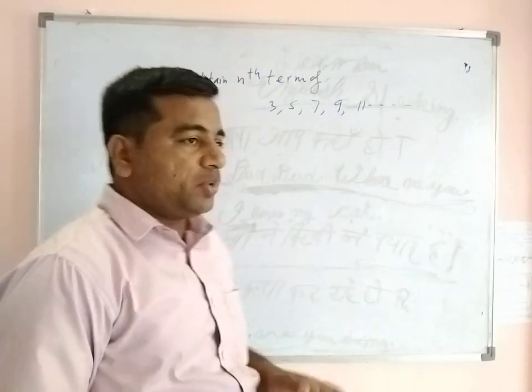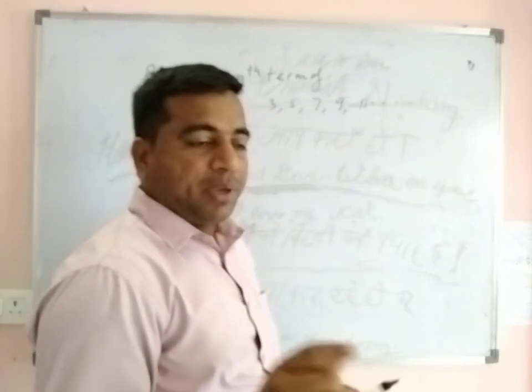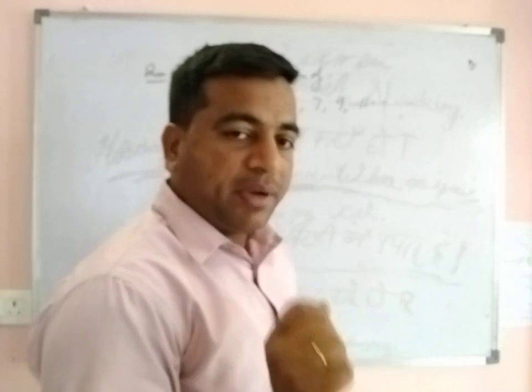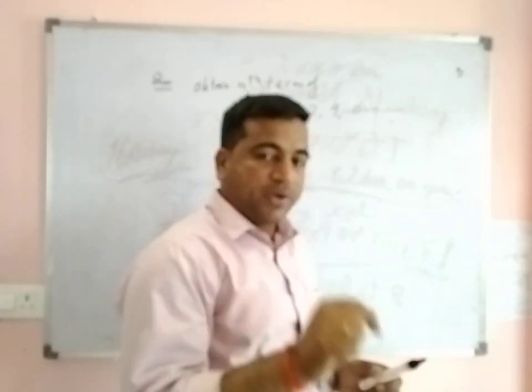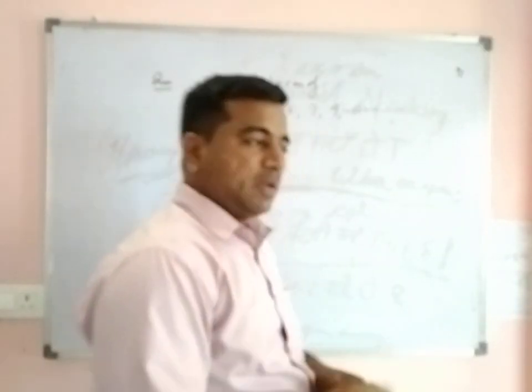So our first formula, the nth term of an AP, an is a plus (n minus 1) into d, where a is the first term and d is the common difference.